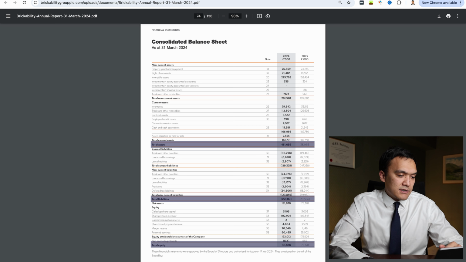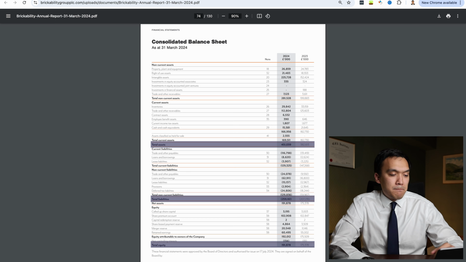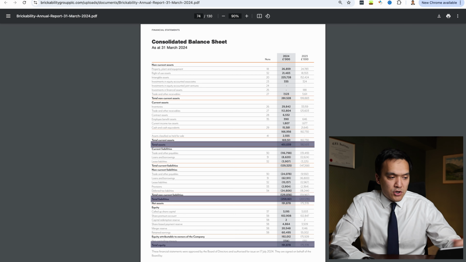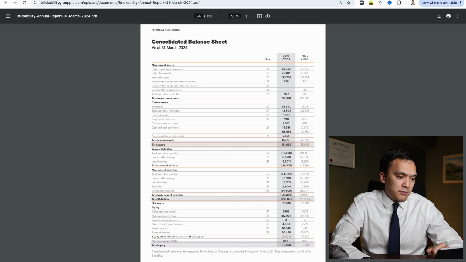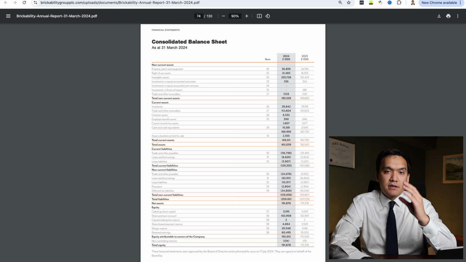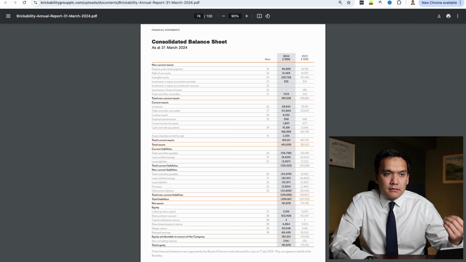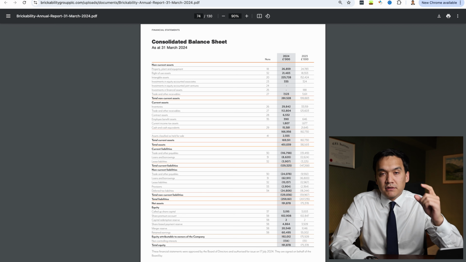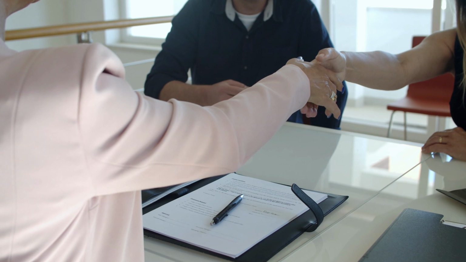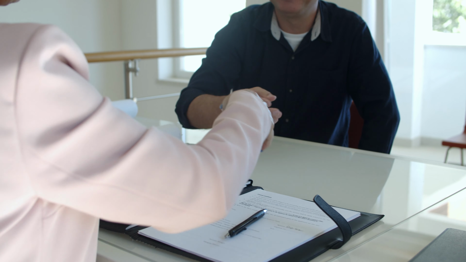So we can see that total assets are 451 million and our total liabilities are 259 million plus total equity of 192 million, which equates to 451 million. So our total assets equal to the sum of liabilities and equity. This is very basic, but I've seen management accounts where assets do not equal to the sum of liabilities and equity. And that would question the reliability of financial statements, because it is the most basic rule.